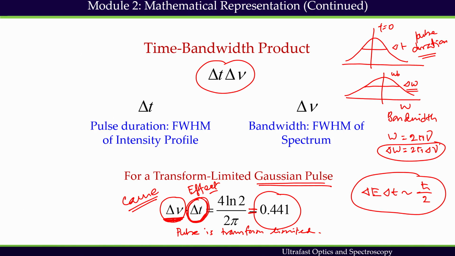I cannot change the bandwidth. Bandwidth is a characteristic of the source. So, for a particular source, delta nu is constant.